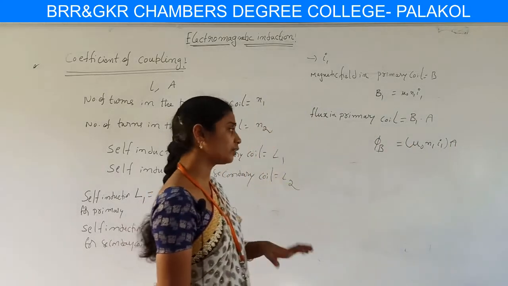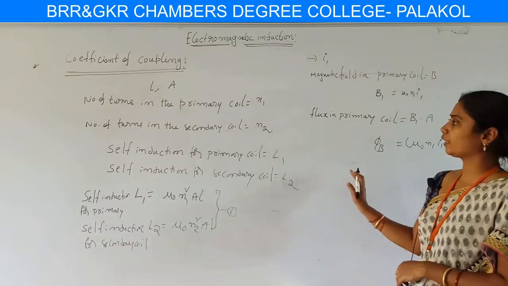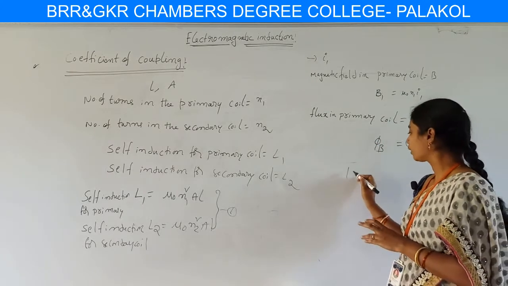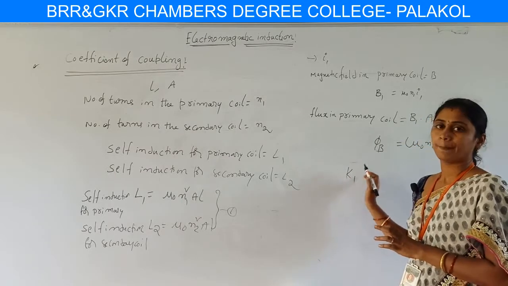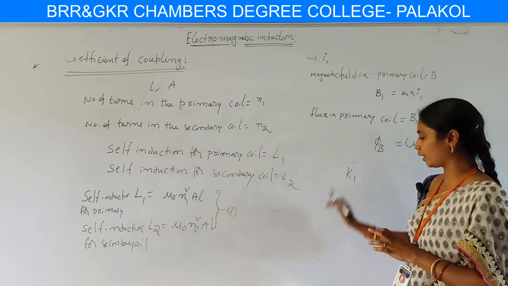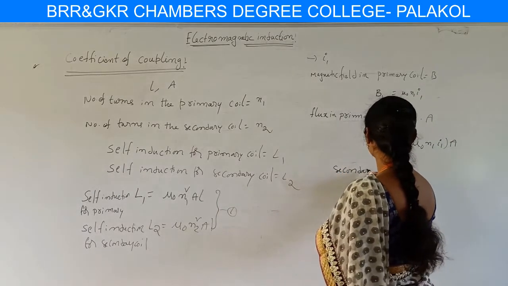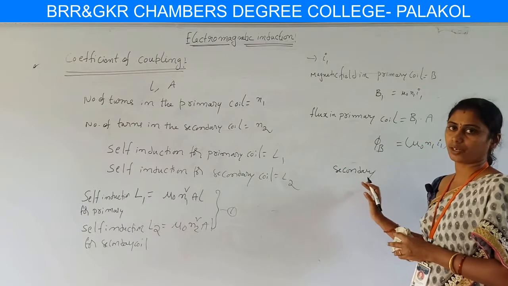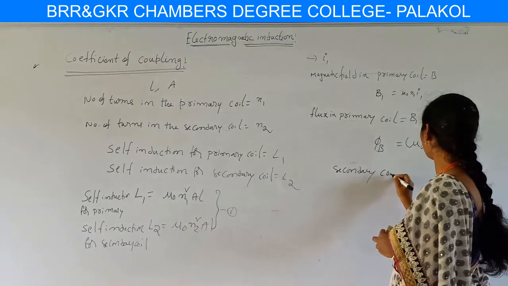Here we consider K1, the coefficient of coupling for the two coils. Let us consider K1 as the fraction of flux linked in the secondary coil due to the effect of primary coil. Hence we consider the flux linked in the secondary coil, the secondary coil flux.